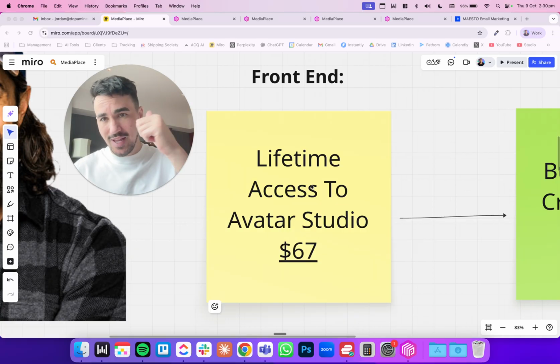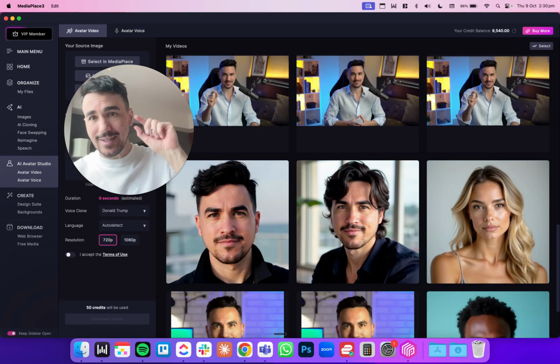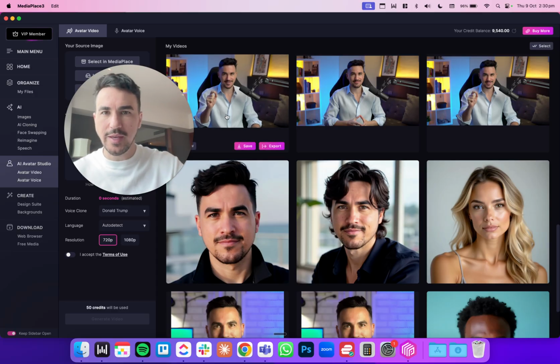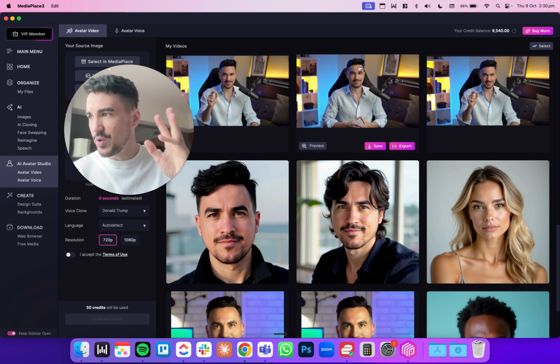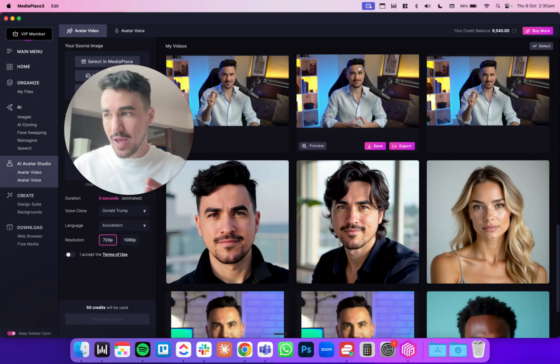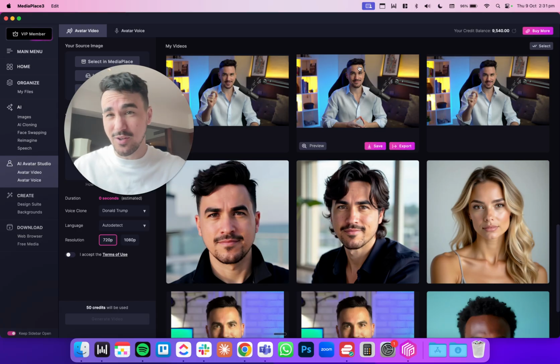And so we gave them lifetime access to the studio, which includes avatar video, avatar voice. Now, it doesn't mean unlimited use of the tool. It just means that they will never have to pay monthly fees, and they'll just need to top up credits. But it's a beautiful model, because you accumulate credits and then you use them however you want. And if you don't use any that month, you don't pay. I've used HeyGen in the past, and there's been two or three months where I haven't used it at all, and I still pay $70 a month. And so I've wasted literally hundreds of dollars on this feature which I don't use, and it drives me crazy.